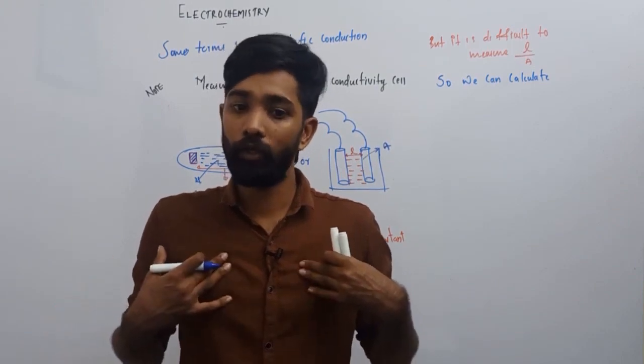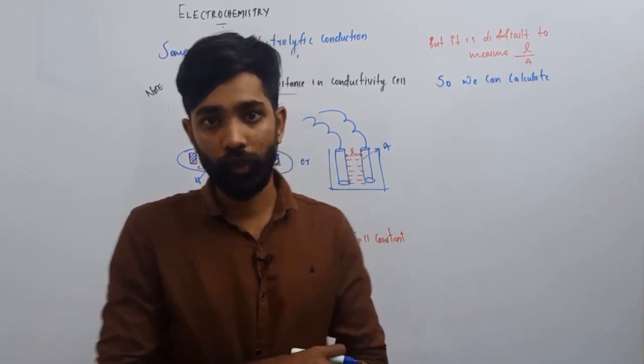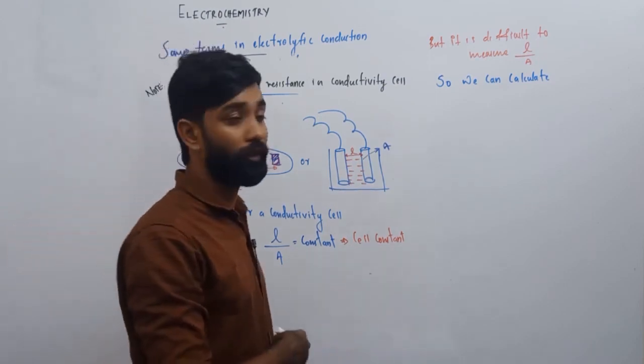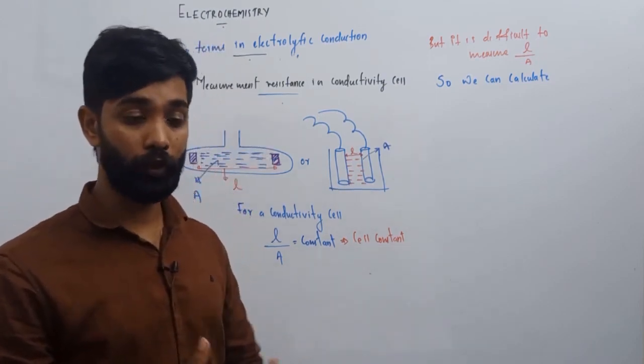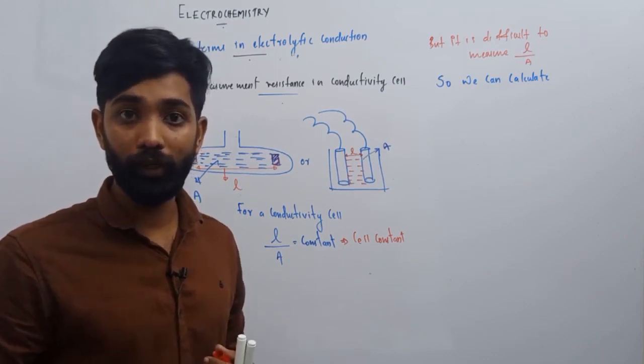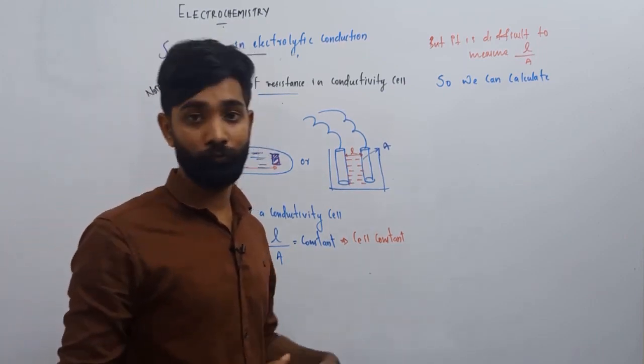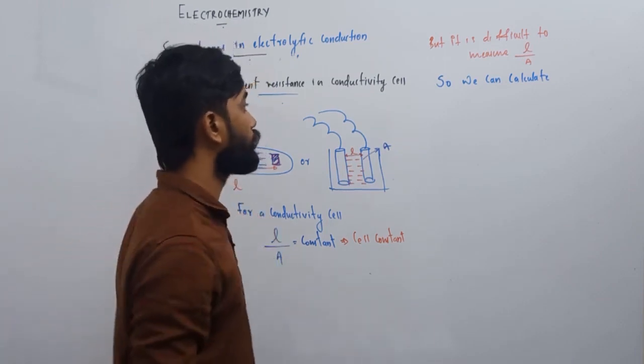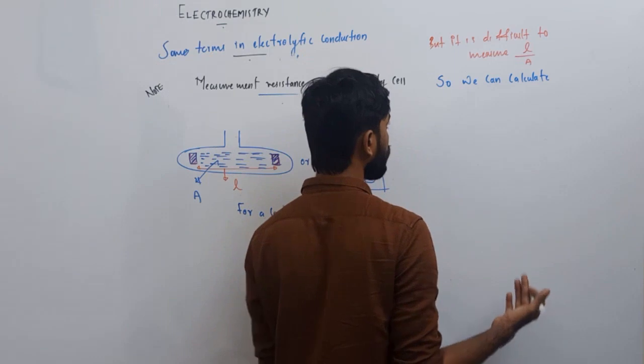If we know the L by A, it is always a constant. So how can we calculate the value of L by A? It is very important. If I get the value of L by A, then it is enough for the whole life of that conductivity cell, right? So how can we calculate that L by A?